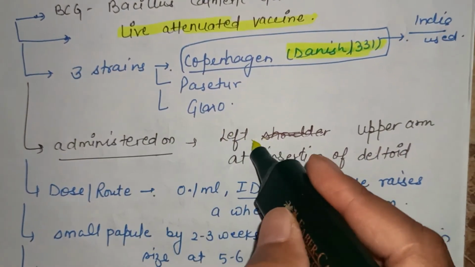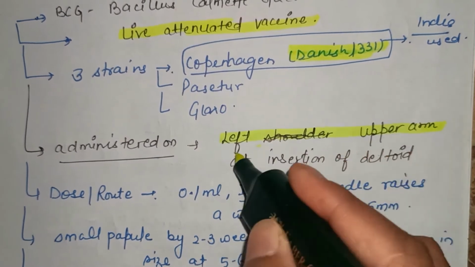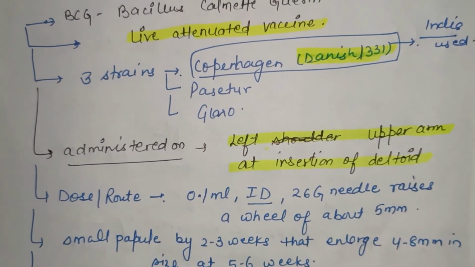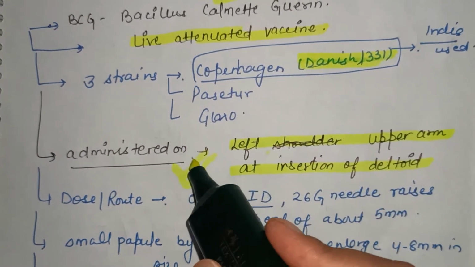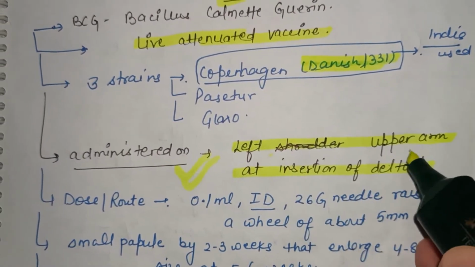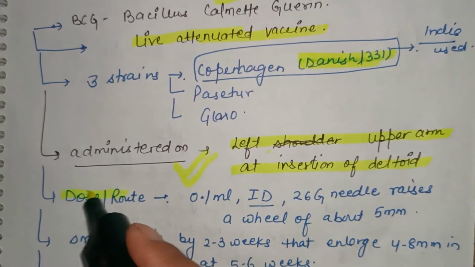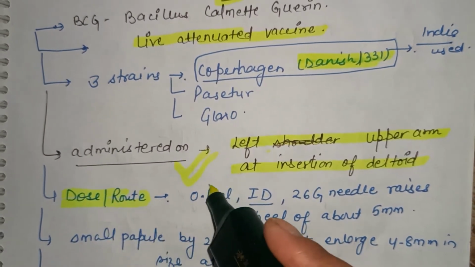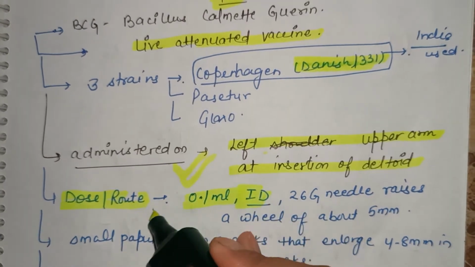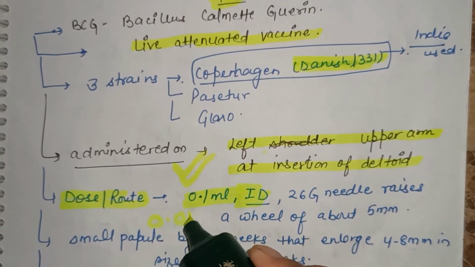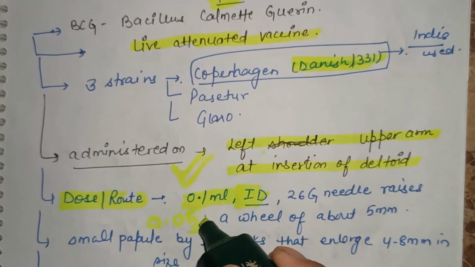BCG should be administered on the left upper arm at the insertion of the deltoid area. This question is frequently asked: what is the site for BCG? Left upper arm. What is the dose and route? In the AIIMS NORCET exam it was asked: 0.1 ml intradermally, and 0.05 ml till 1 month of age.